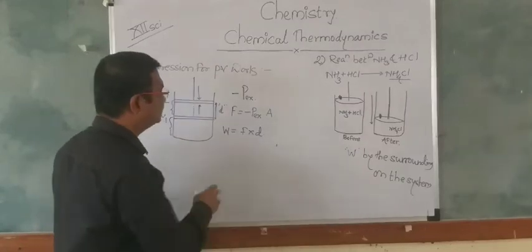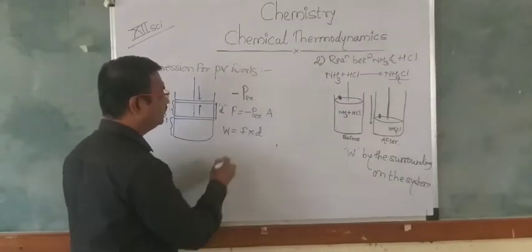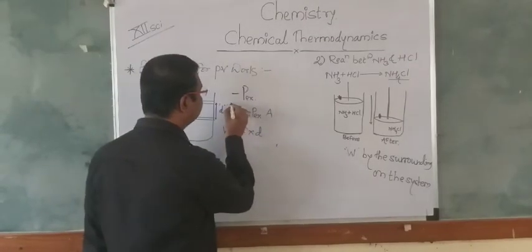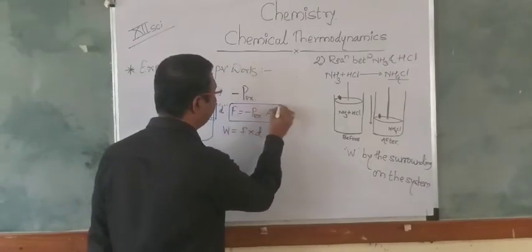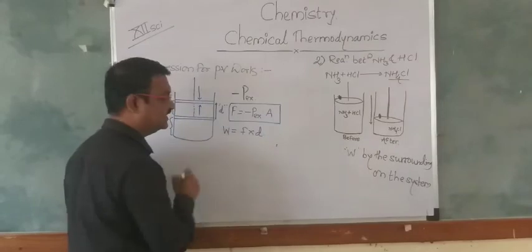In this case, for the force into the distance, we can include the F value, the force value, in this equation.